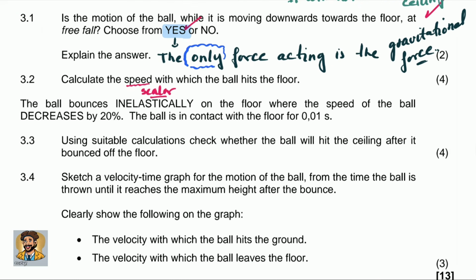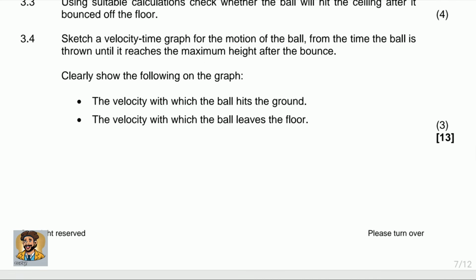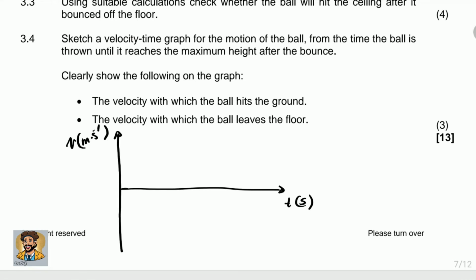Now the next question says sketch a velocity time graph for the motion of the ball from the time the ball is thrown until it reaches the maximum height after the bounce. Clearly show the following in your graph, and they ask you a few things here. First of all, the axis. We obviously need the axis. Second, we're going to take down as positive, because throughout the whole question we took down as positive.